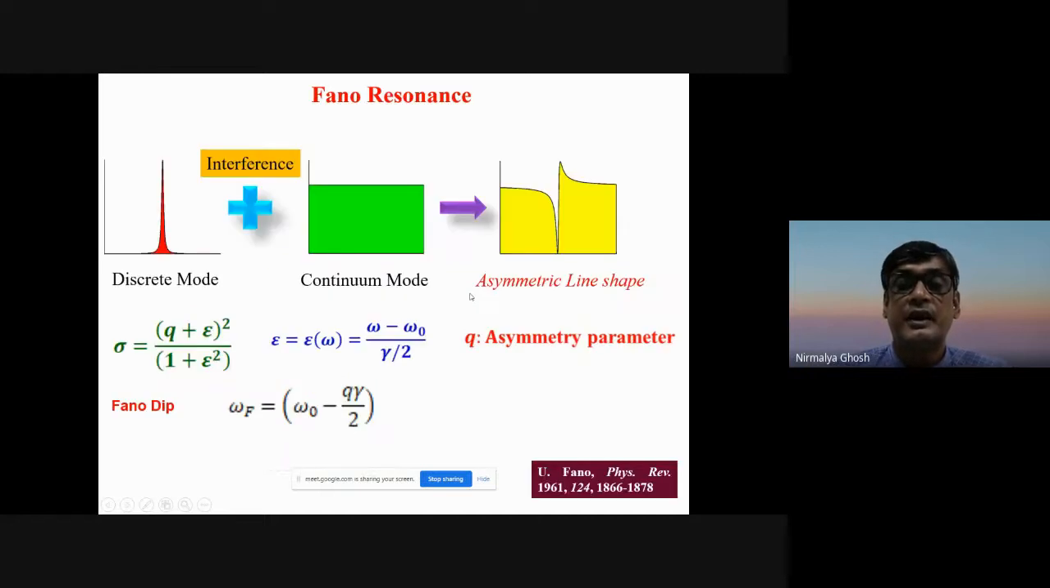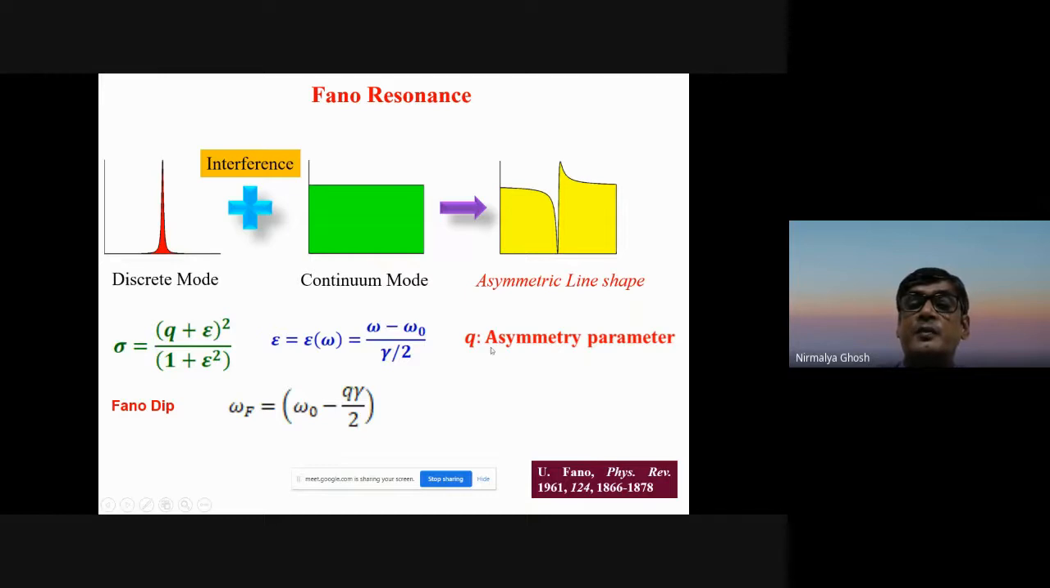Let me just quickly give what a Fano resonance is. Many of you may be familiar with this: the conventional resonances are the Lorentzian ones, like we see here, a perfect Lorentzian where the width is gamma and the central frequency is omega 0. But when such a discrete mode interferes with a continuum, meaning a very broad kind of resonance, you get an asymmetric line shape, just like this yellow line I have shown here. This asymmetric line shape was observed by Fano, and accordingly it is known as Fano resonance.